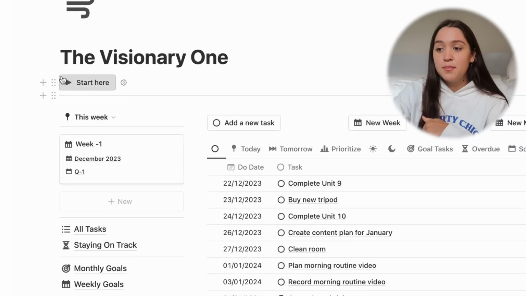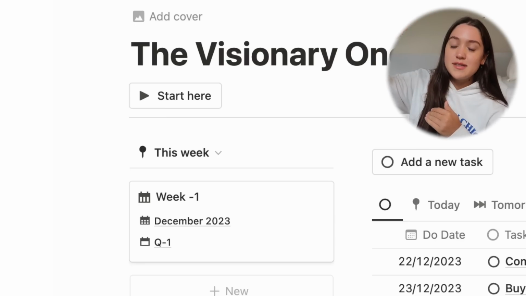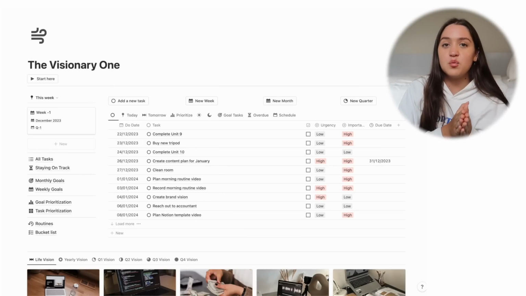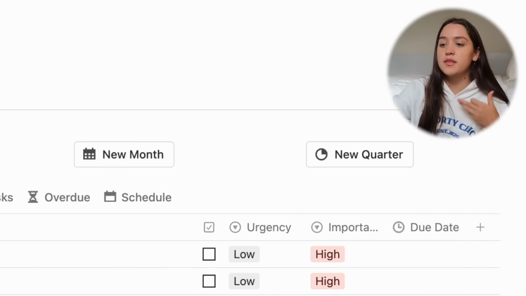Now I want to show you the extra pages. The first thing I want to show you is how you actually set this up. You don't even have to know how these databases are connected. There is a start here button on every single one of the templates that will guide you step by step, filling out your life vision, then your yearly vision, and so on. There's also going to be a button that will guide you through setting goals for the new quarter and setting goals for the new month, and so on.